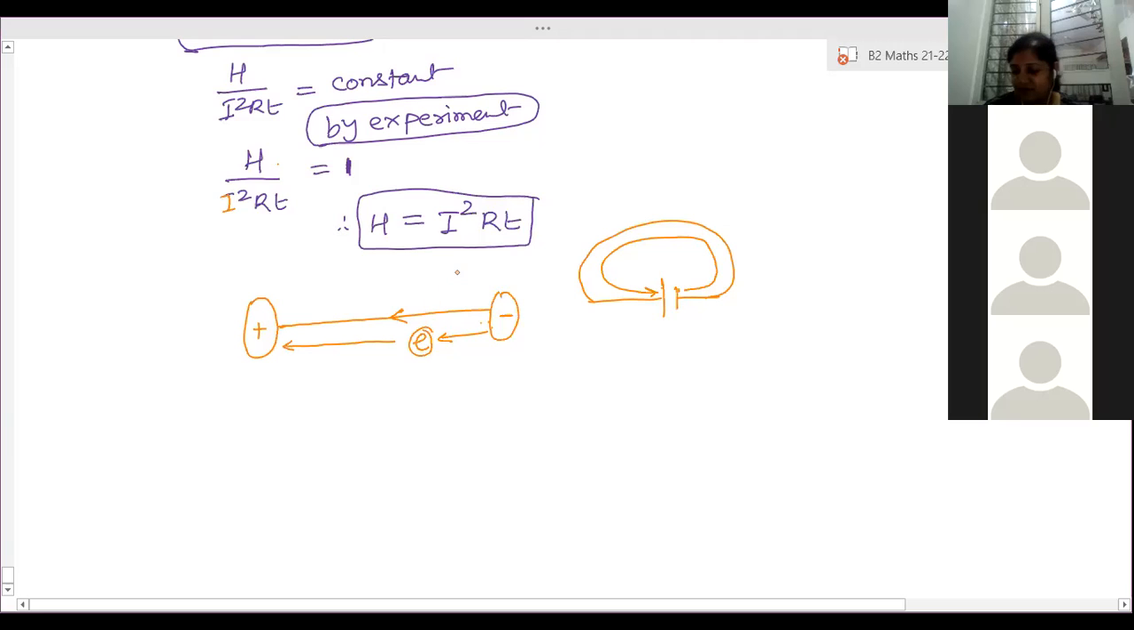Ma'am, it is stored. Yes, ma'am. In which form of energy? Electrical energy. Ma'am, why? When electrons are moving, whatever energy they possess is what we call electrical energy.